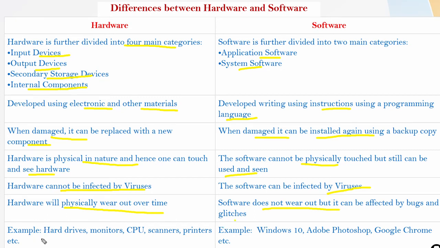The examples of hardware are hard drives, monitors, CPU, scanners, printers, etc. And software examples are Windows 10, which is system software, Adobe Photoshop, which is application software, Google Chrome, which is a browser, and many more applications we can have.